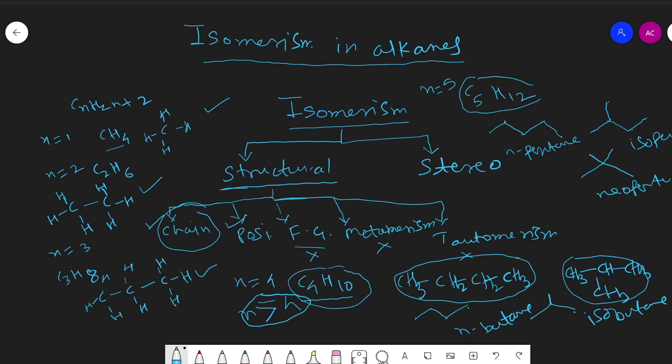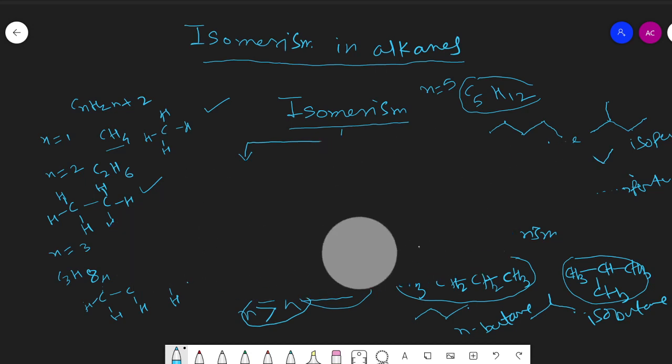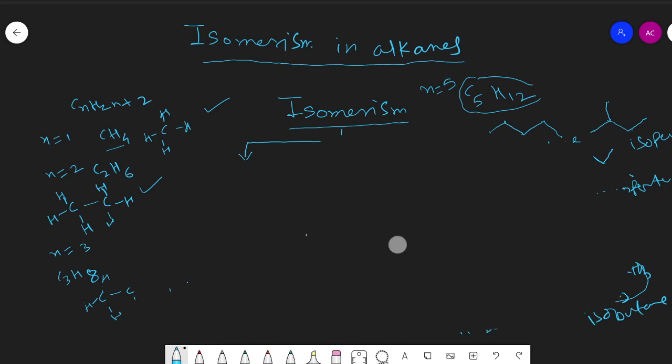There is a trick for calculating the number of isomers for alkanes. The formula for calculating the number of isomers is 2 to the power n minus 4, plus 1. This formula is useful for calculating the number of chain isomers for alkanes containing carbon n from 1 to 7.